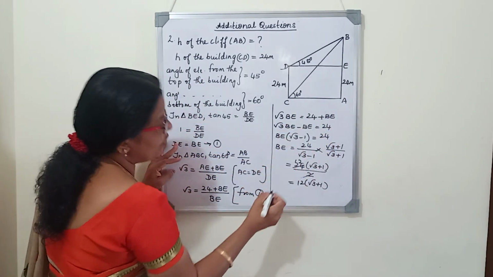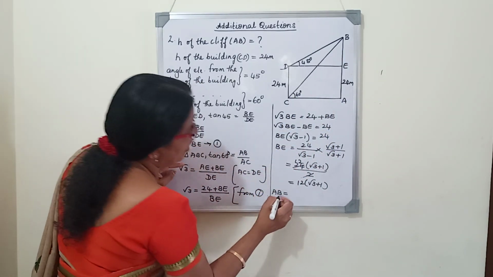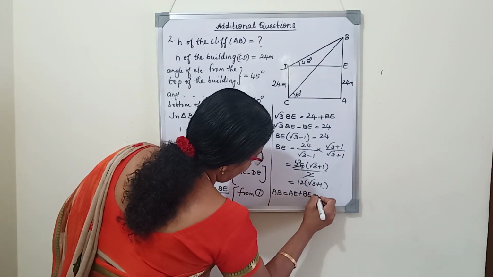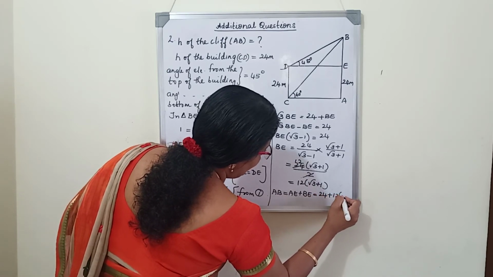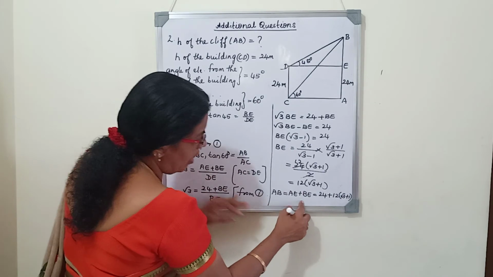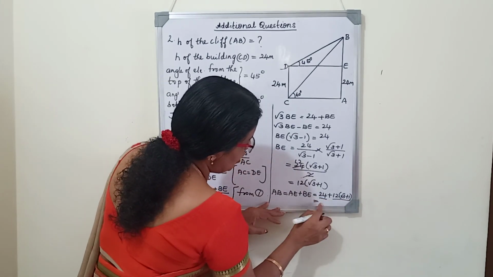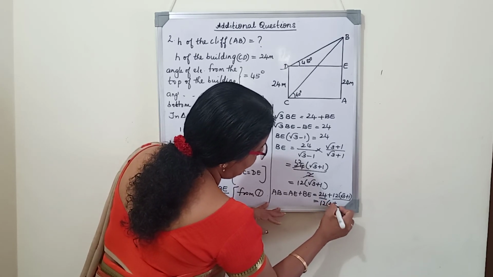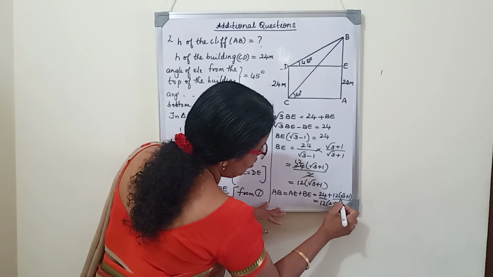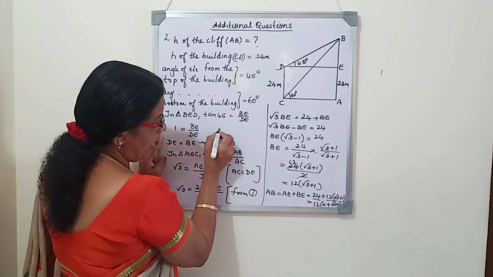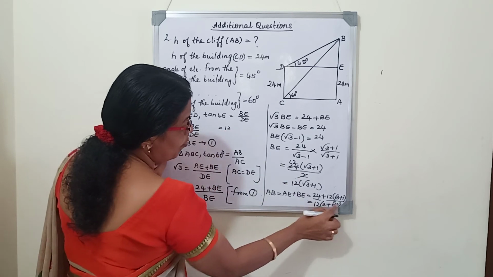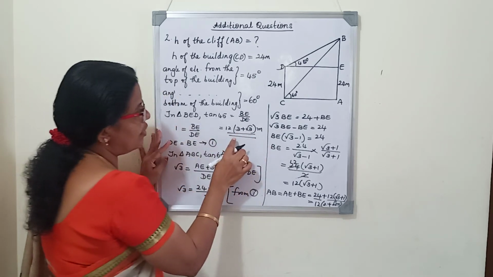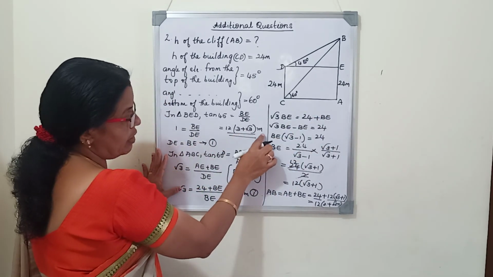We want to find the height of the cliff AB. Height of the cliff AB equals AE plus BE. So AE is 24 plus 12 into root 3 plus 1. You can stop here, or since there are two terms, we can take 12 common. Remaining: 12 twos are 24, plus here 12 is taken outside, root 3 plus 1 we will write. Finally we will get 12 into 2 plus 1 is 3, 3 plus root 3. So this is the height of the cliff: 12 into 3 plus root 3 meter.